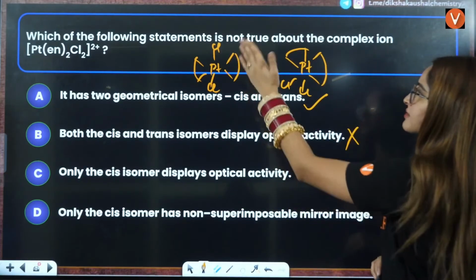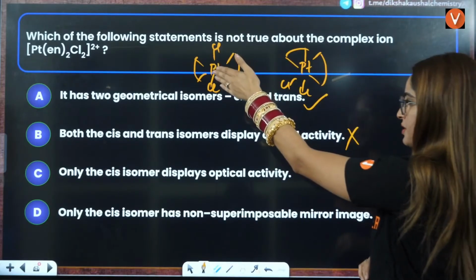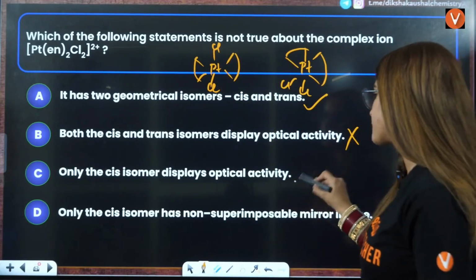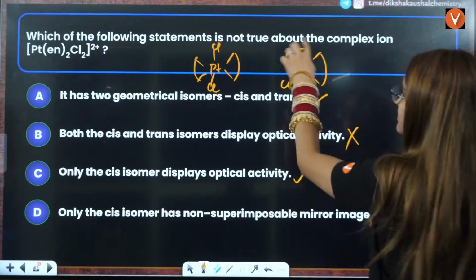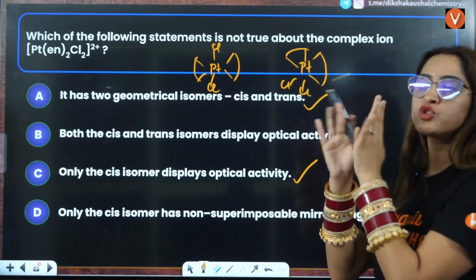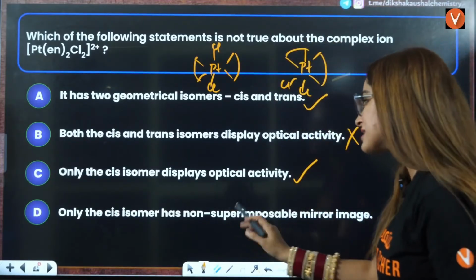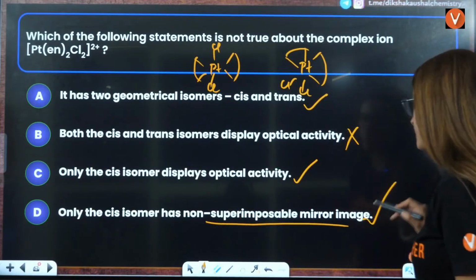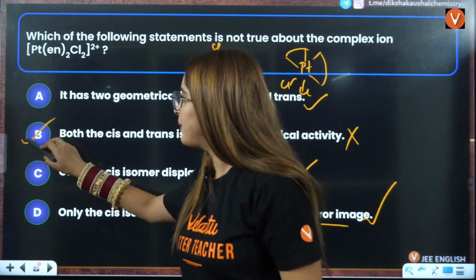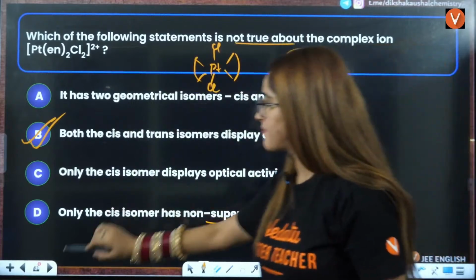optically active because this will have a superimposable mirror image. Right? Only cis isomer displays optical activity. That is true. This cis isomer will have non-superimposable mirror image. Only cis isomer has non-superimposable mirror image. That is also right. So B is the incorrect statement here.